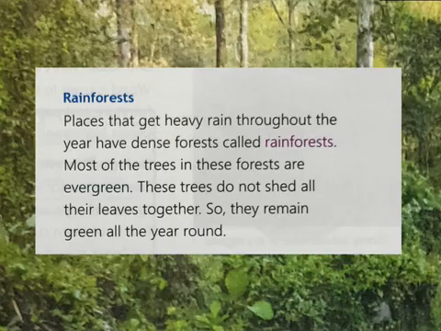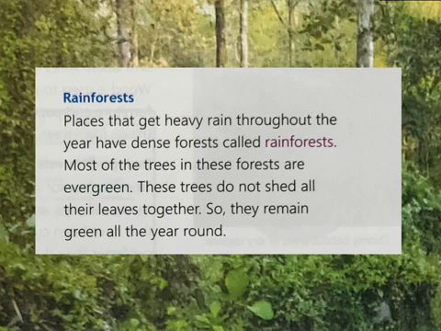Okay. So the first type of forest is a rainforest. Places that get heavy rain throughout the year have dense forest called rainforest. Most of the trees in these forests are evergreen. These trees do not shed all their leaves together, so they remain green all year round.